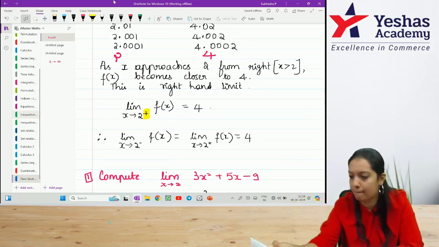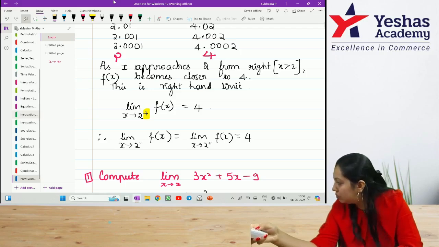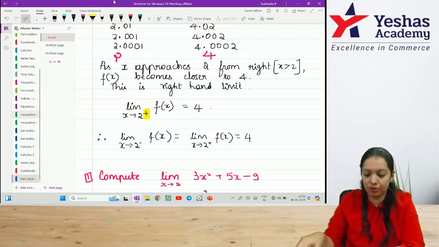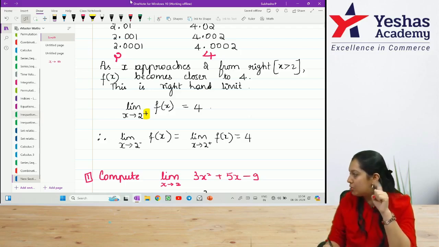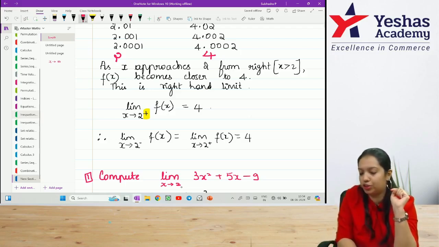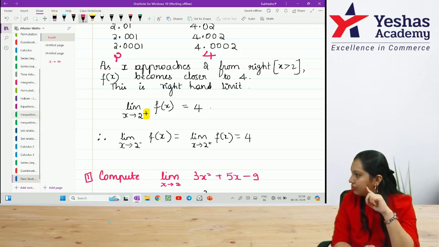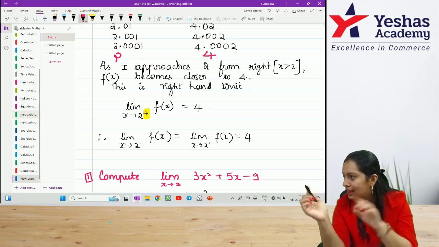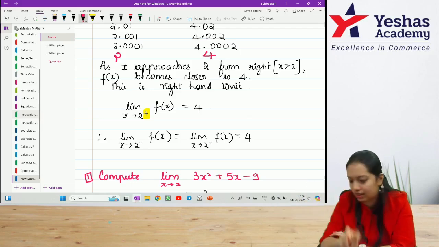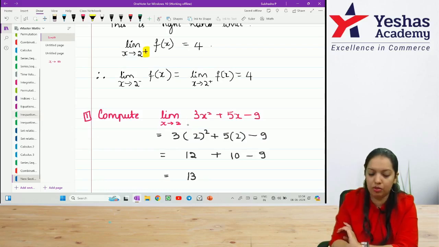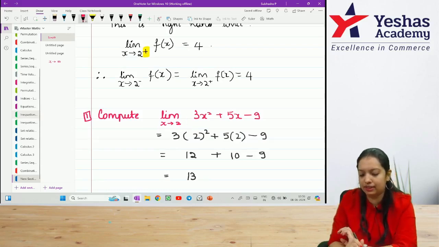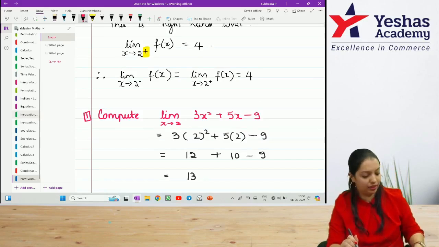Compute the limit. Now you can see it, I believe. Compute 3x square plus 5x minus 9 when x approaches 2. How do you read this? x approaches 2. How to solve this? In place of x, just put 2, you will get your answer. So, in place of x I am putting 2 because they have given x approaches 2. It will become 3 into 2 square, plus 5 into 2, minus 9. So, your final answer will become 13.